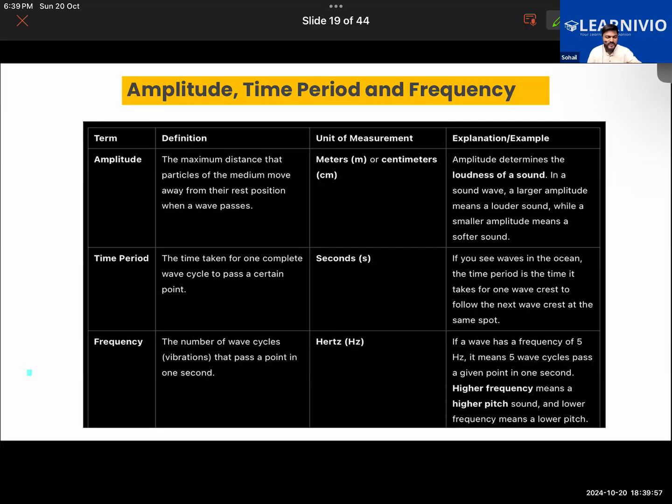Okay, now let me quickly revise this topic. In the case of frequency, we learned that the number of waves produced in 1 second is called frequency.